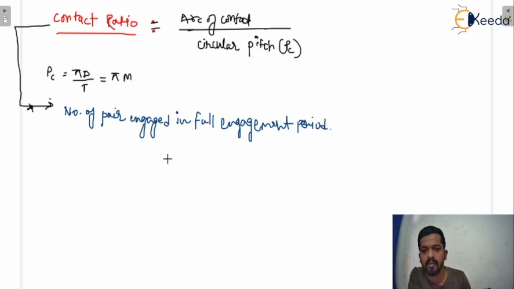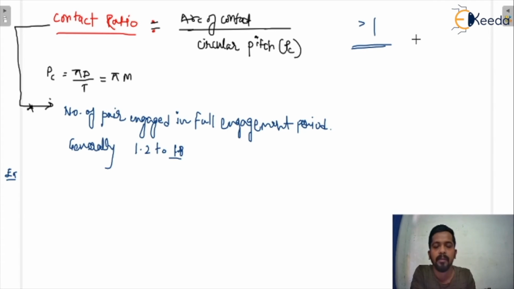And what is the value? Basically, the value of contact ratio varies from 1.2 to 1.8. The contact ratio is always greater than 1. Remember one thing: it cannot be less than 1, because at least one pair should be in contact. Yes or no? Are you getting my point? One pair of teeth must be in contact, at least one pair. So basically it varies from 1.2 to 1.8.